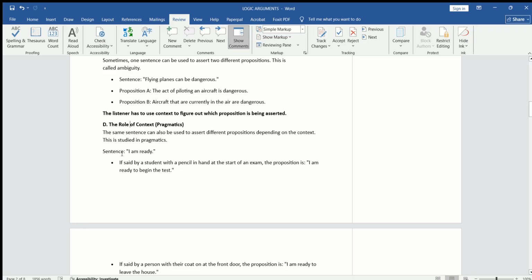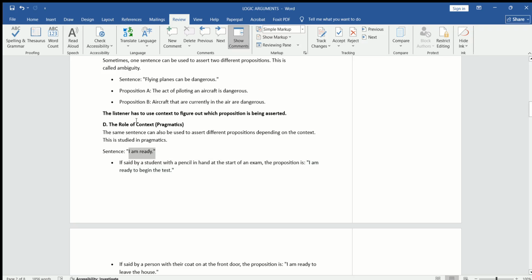Again, we can see that a sentence, "I am ready." Okay, that is a sentence, but what does it mean? If said by a student with a pencil in hand at the start of an exam, the preposition is I am ready to begin the test. Again, if any student in the examination hall says that I am ready, that means this is our preposition. I am ready, that is a sentence.